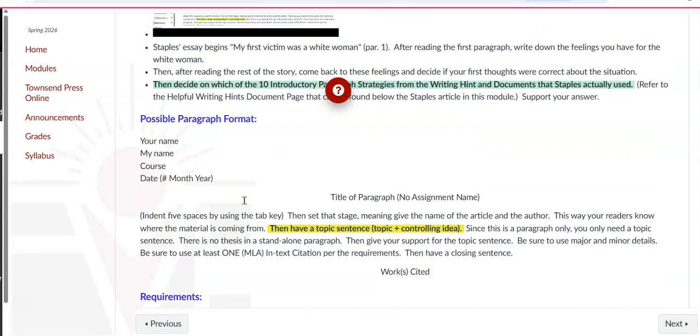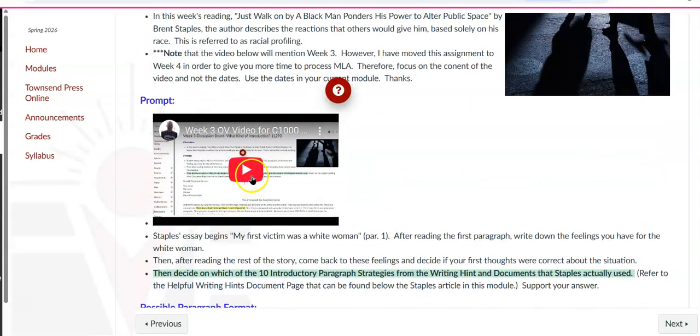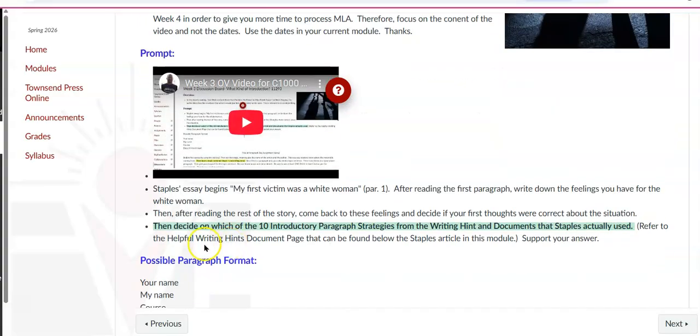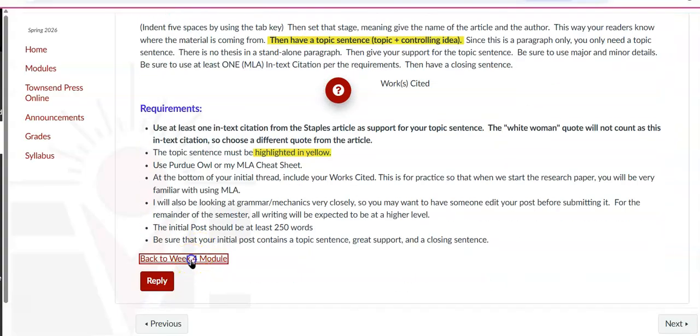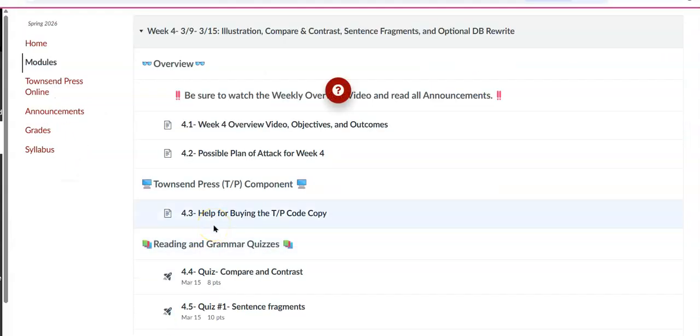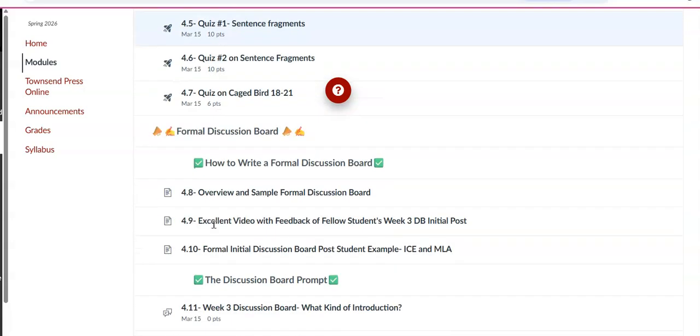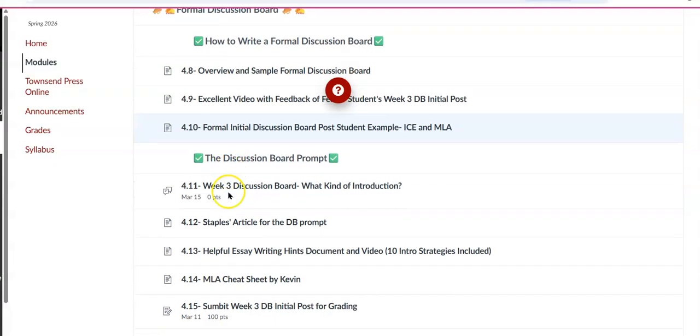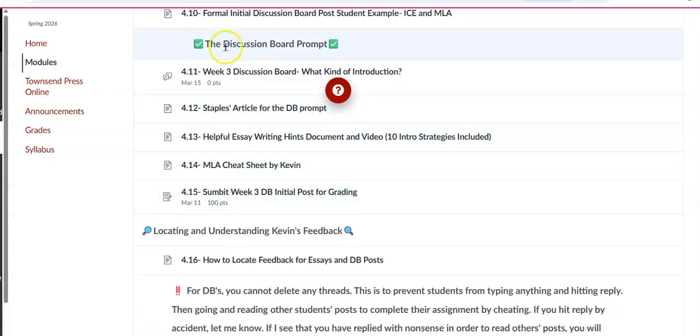All of this is here. I'm going quickly through here because the prompt will go over it, and the part that I just showed you at the top there. Let me go there. So formal discussion board here. Okay, and there's a video that you can watch. And then the discussion board goes here. Here's some helpful hints. In the discussion board prompt, you will notice that you will have 2 resources you have to use, and I've given you both. The Staples article and then the helpful writing hints.